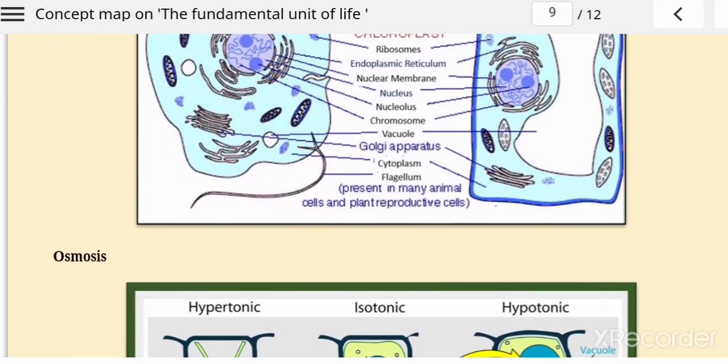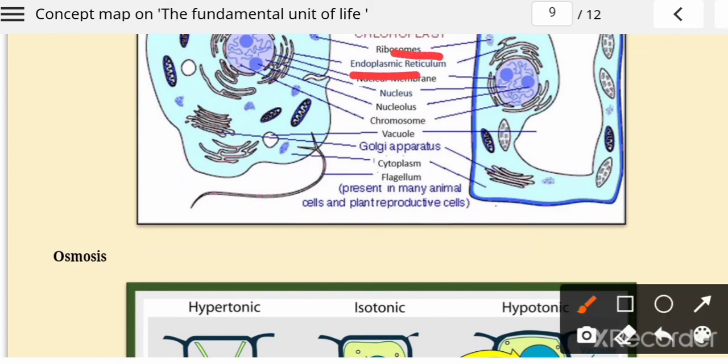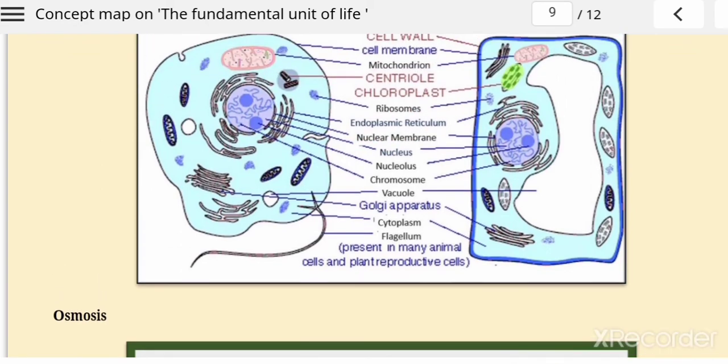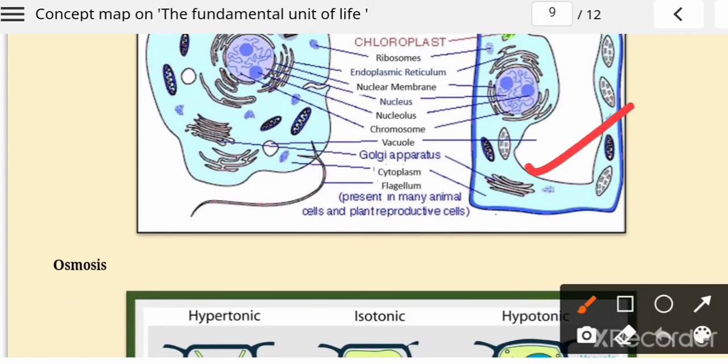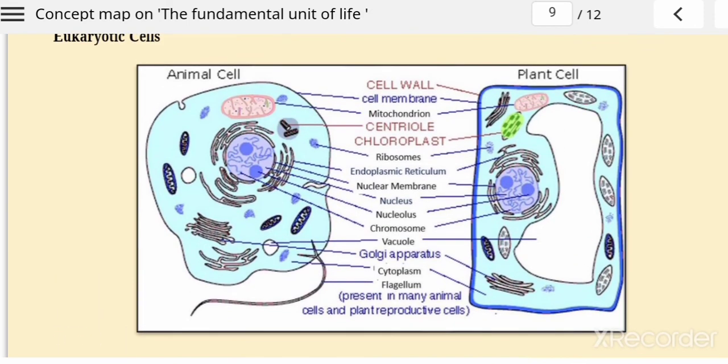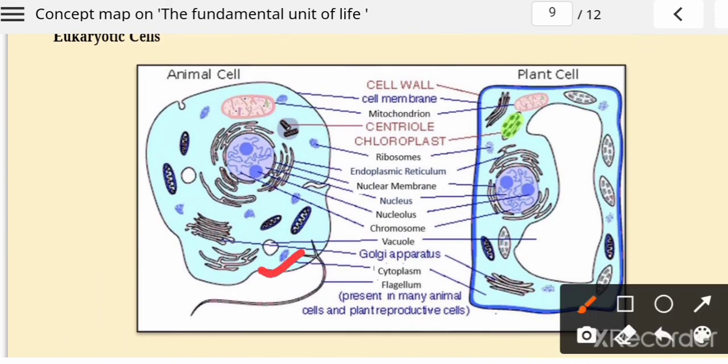Ribosomes help in protein synthesis. Endoplasmic reticulum helps to make lipids and proteins inside the cell. The nucleus is very important because it has hereditary material passed from one generation to another. The Golgi apparatus helps in modification and packaging work. The vacuole size you are seeing here is very big in the plant cell, and in the animal cell the size of the vacuole is very small.